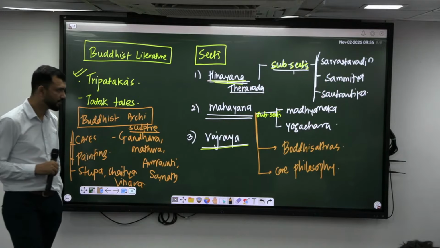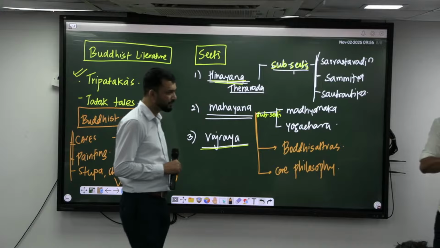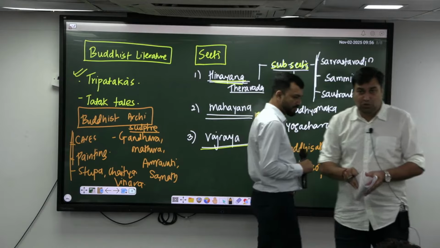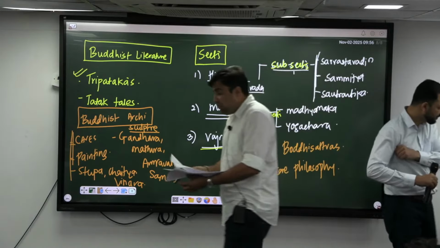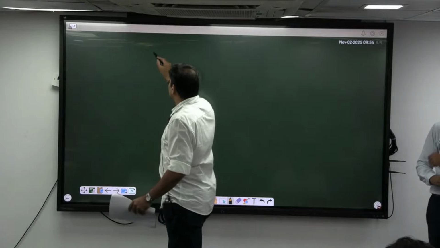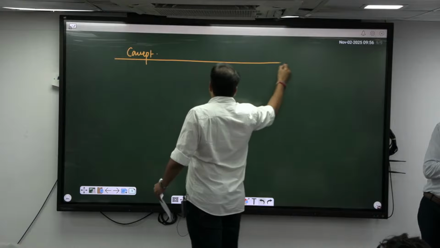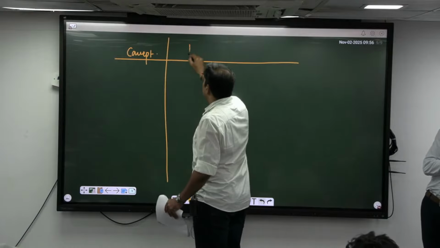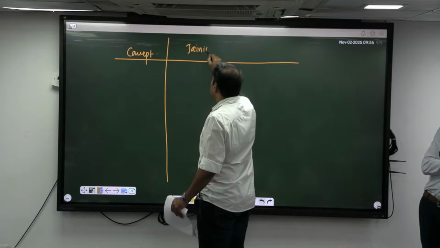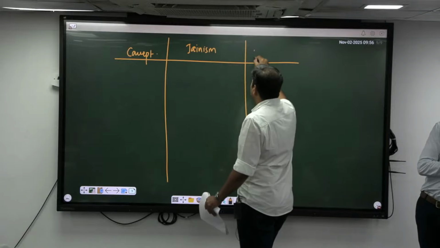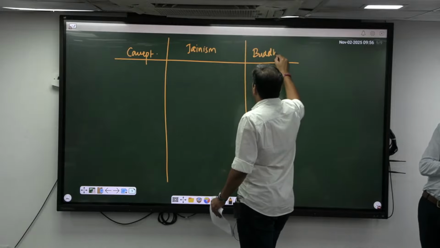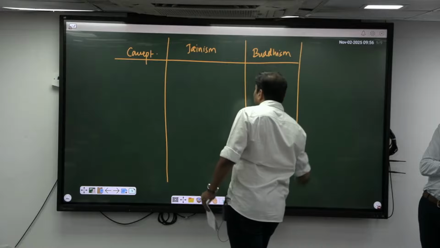Now to sum up, finally what you should know is about the difference between Jainism and Buddhism, which you can also put it down under one particular chart. Correct? That is आपका concept. I will be not writing in detail, but here you should be knowing concept with respect to Jainism. What was the view of the Jainism? This is assignment because we already discussed in detail. And Buddhism, Jainism and Buddhism.